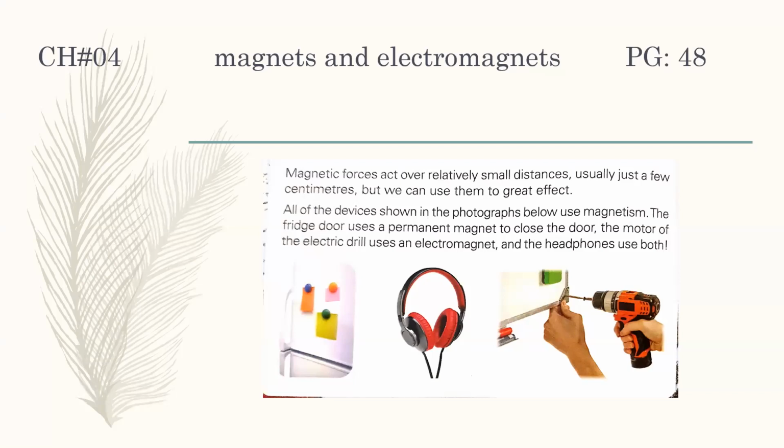How do they use magnetism? The fridge door uses a permanent magnet. You can see here, these are the permanent magnets. With the help of these permanent magnets, a note or a recipe can be hung there for a very long time. You can see here, these are the magnets which are used for holding the recipes or the notes.